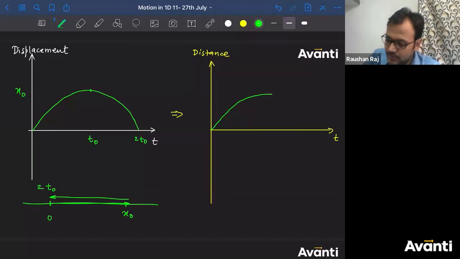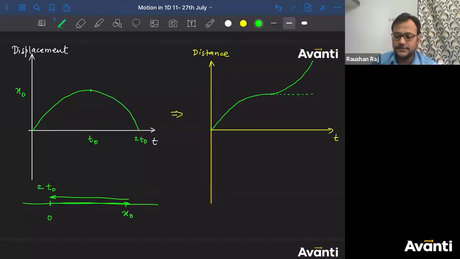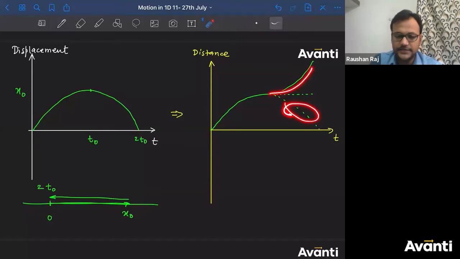So let me draw a parallel line and draw the final graph. This was the displacement time graph. If you take the mirror image of this part, it will look like this.